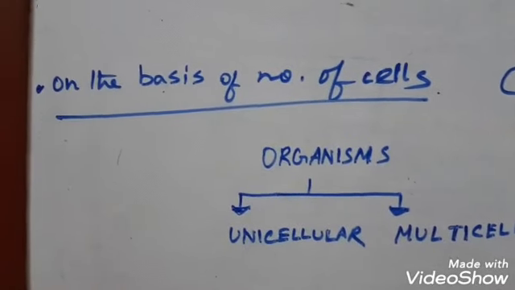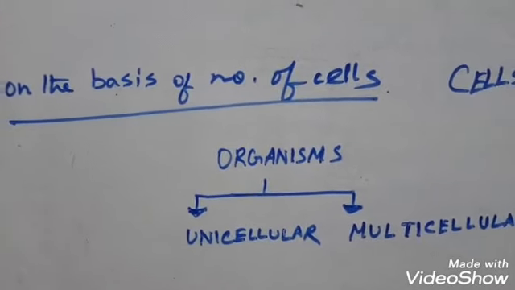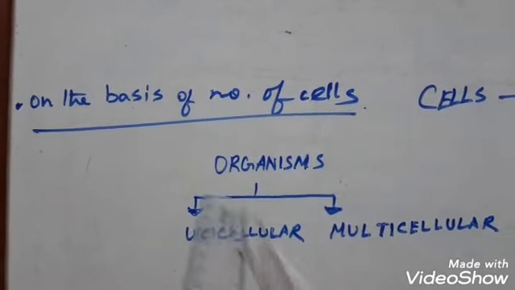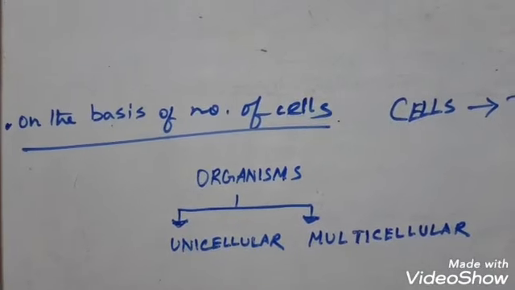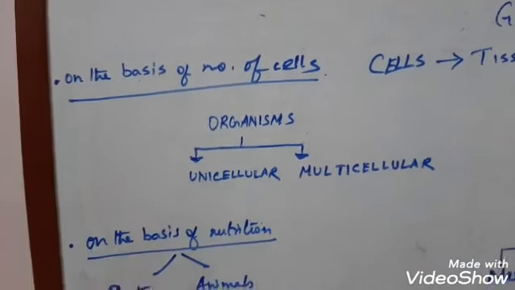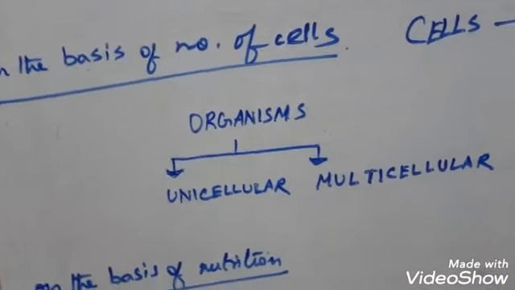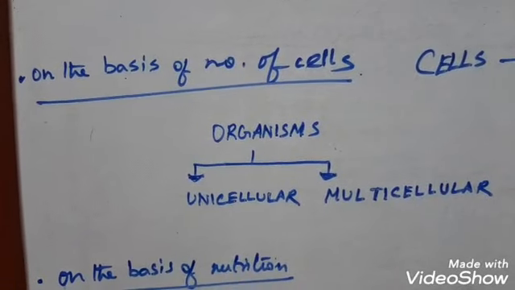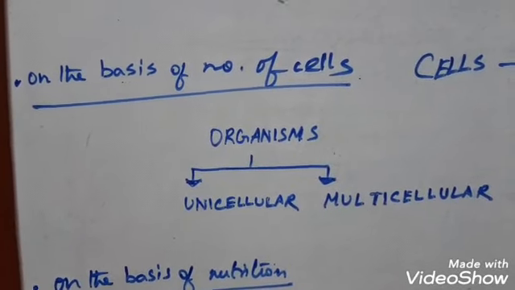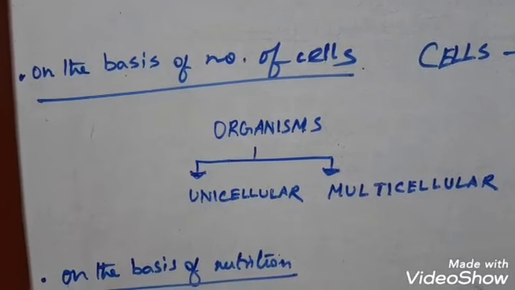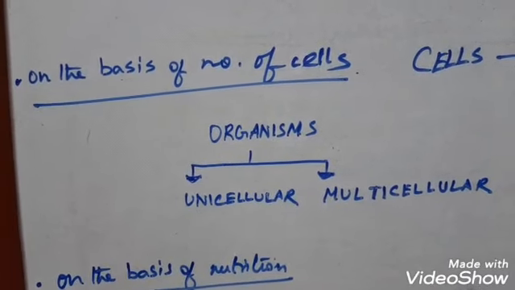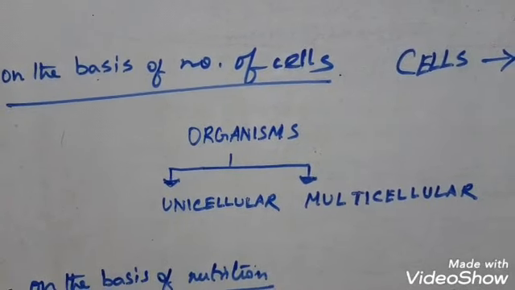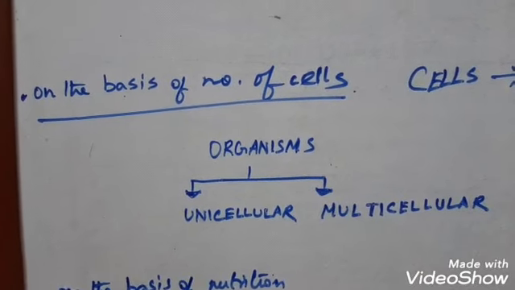So on the basis of number of cells present in the body of an organism, we can divide it into two types: unicellular, multicellular. Now can you recall some unicellular organisms here? Well, I think you have recalled it. First is amoeba, which is very well known to you. Second, it may be paramecium, it may be chlamydomonas, it may be a bacteria even. Bacteria is a prokaryotic unicellular organism, right? While amoeba is a eukaryotic unicellular organism.